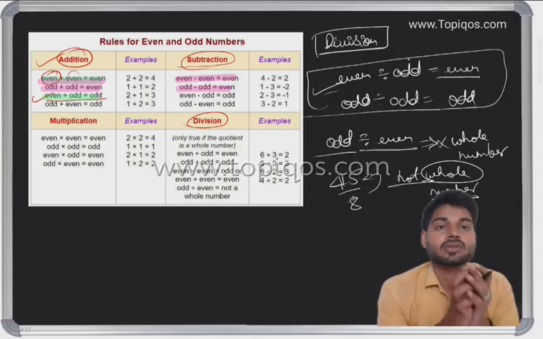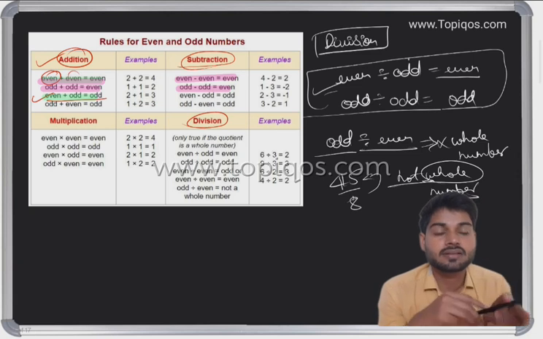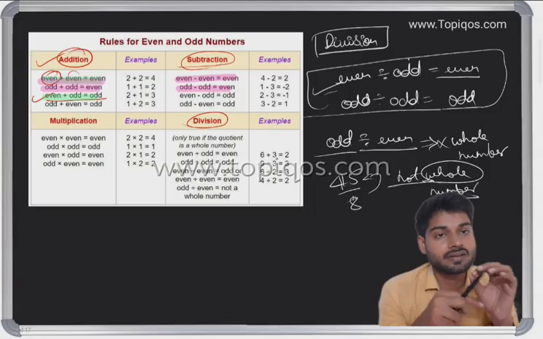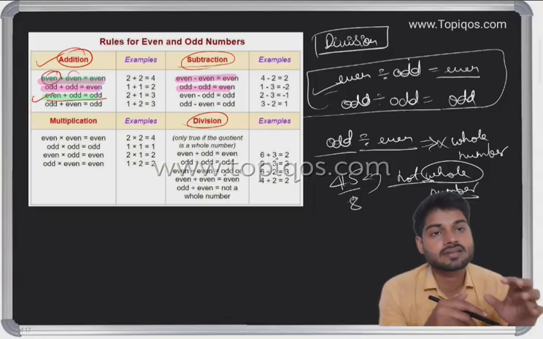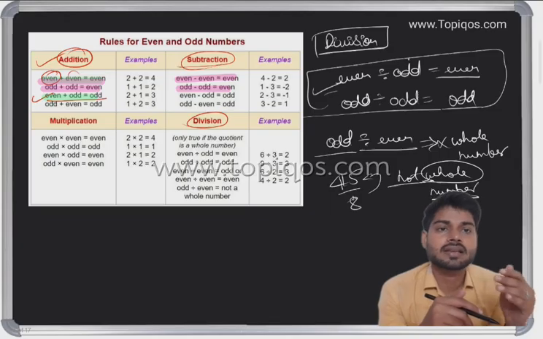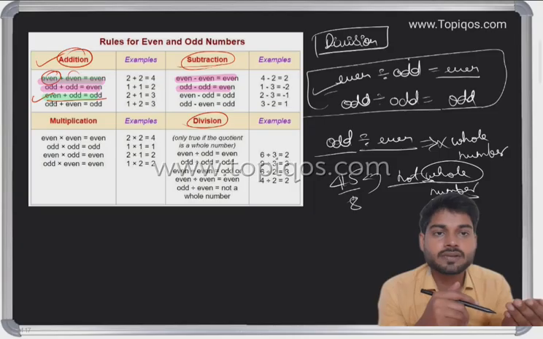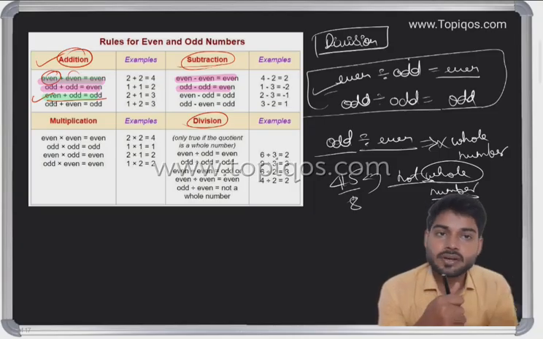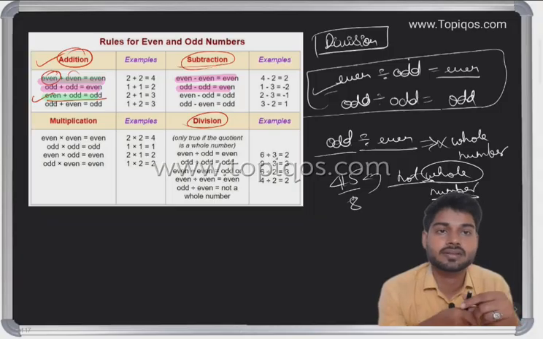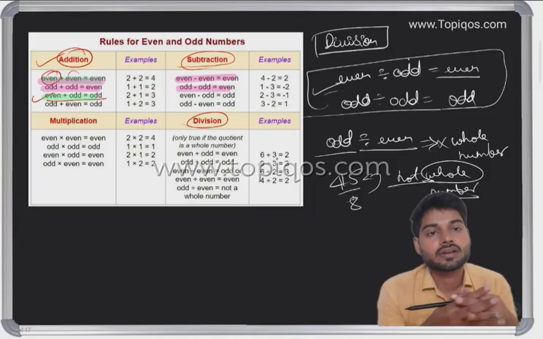Okay, so this was the second class that we have taken, the introduction part of the number system. We have discussed the concepts needed for the number system. From the next class we will solve some questions on the representation of numbers, and then we'll move on to the divisibility rule and solve several other questions. Hope you have understood the class.